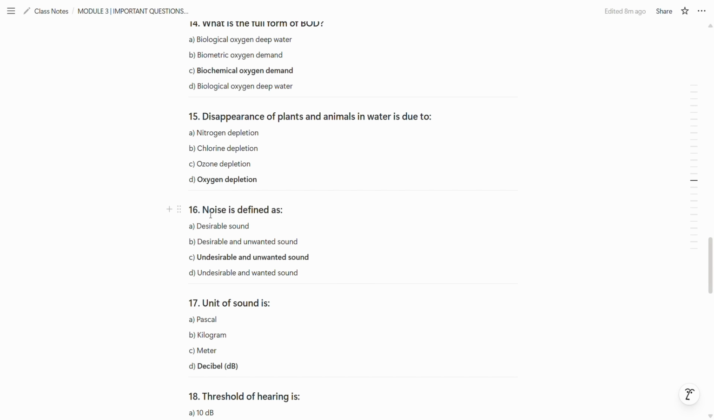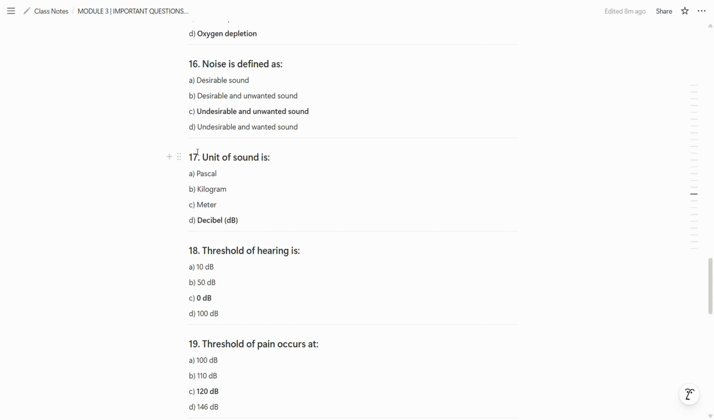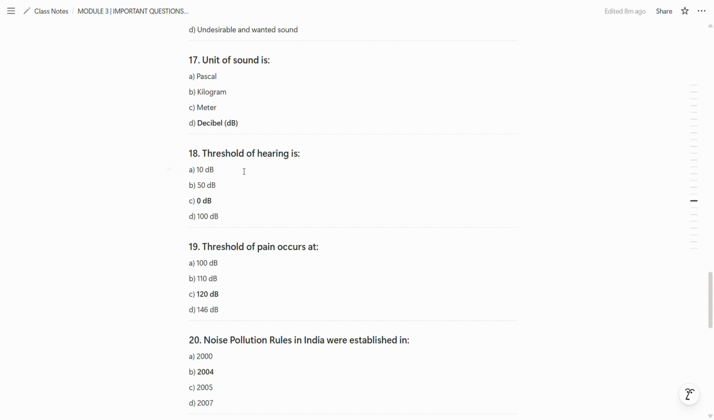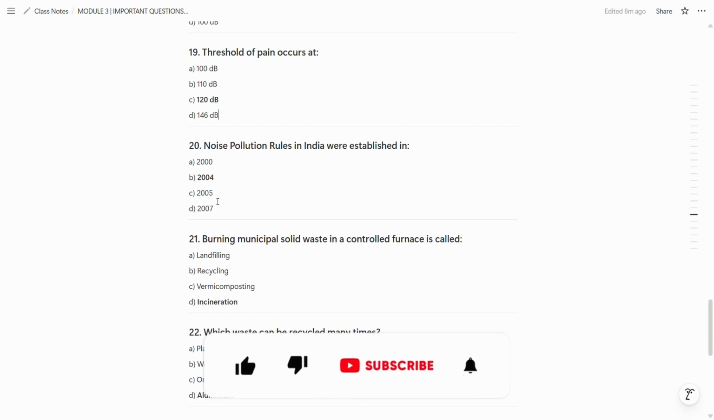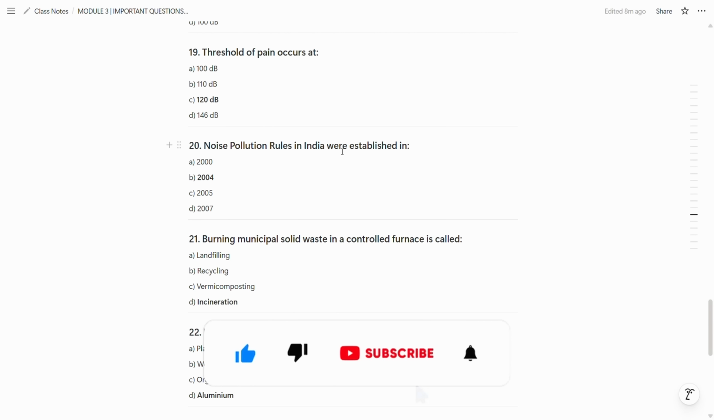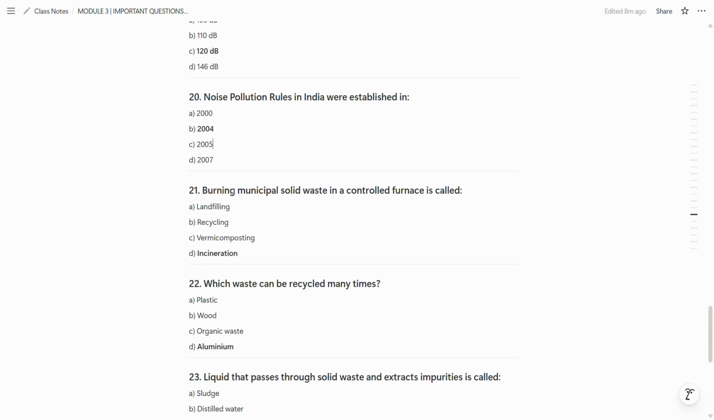Now the 16th question is noise is defined as undesirable and unwanted sound. So C is the correct answer. Now the 17th question is unit of sound is decibels, dB. So D is the correct answer. Now threshold of hearing is 0 decibels. So C is the correct one. Now threshold of pain occurs at 120 decibels. So C is the correct answer. Now noise pollution rules in India were established in 2004. So B is the correct option.